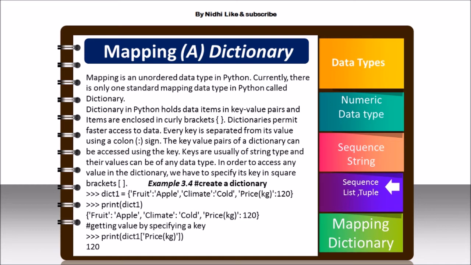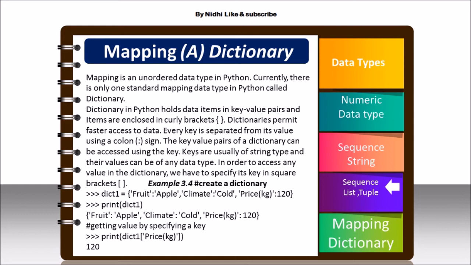A dictionary in Python stores data in the form of key-value pairs. One thing is known as the key, and the thing associated with it is known as the value. This is always enclosed in curly brackets, not square brackets, so there is a bracket difference. If you are declaring something as a dictionary, then you have to use curly braces.